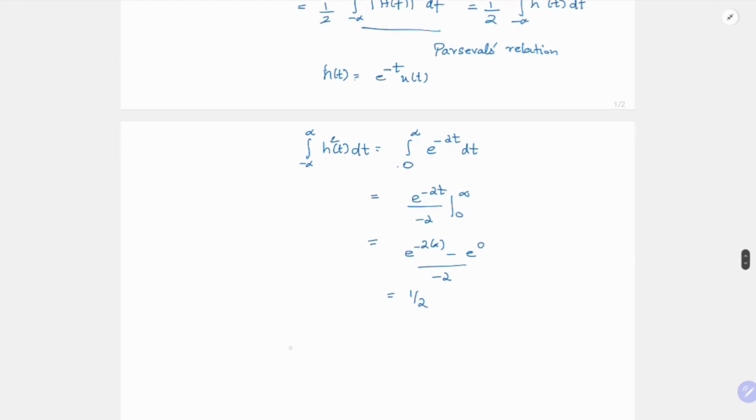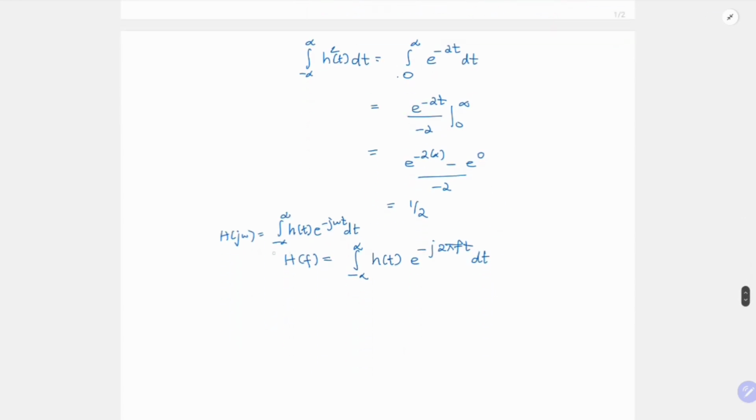So can we actually find H of f from here? So H of f is nothing but, you would have known the H of j omega equation. In that case, this is integral h of t e power minus j omega t dt from minus infinity to infinity. And once we go to f, in this equation nothing is going to change. So it is just integral minus infinity to infinity h of t, instead of omega we are going to write it as 2 pi f, t dt.